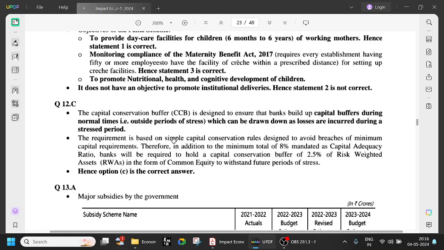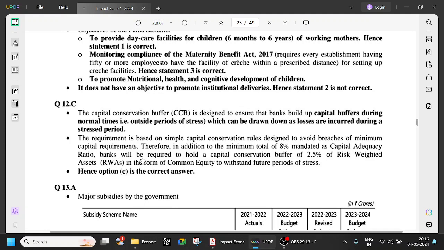The requirement is based on simple capital conservation rules designed to avoid breaches of minimum capital requirements. Therefore, in addition to the minimum total of 8% mandated as capital adequacy ratio, we've already seen this capital adequacy ratio, the Basel norms, that you have to put a certain amount aside as a buffer, so that in case of an NPA or any risk asset, this will act as a buffer.